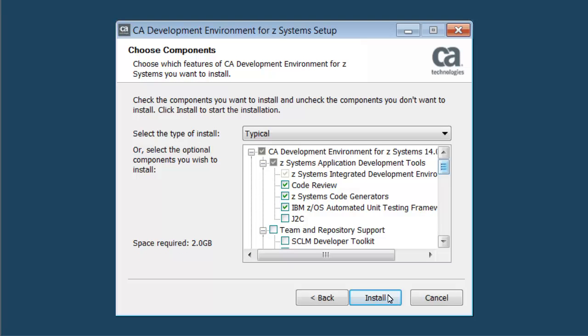The Choose Your Component screen appears. You are able to select the components needed for your specific install. Here you see the pre-selected components for what is known as a typical install. You can go to the Type of Installation drop-down menu to select one of the several install type options.